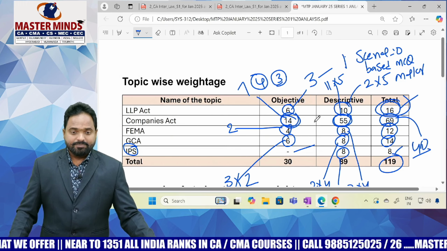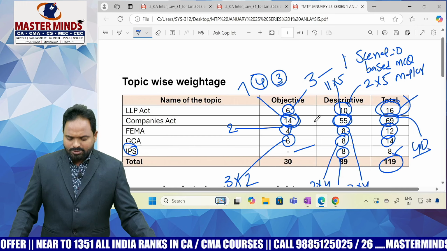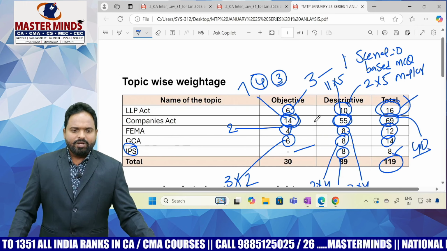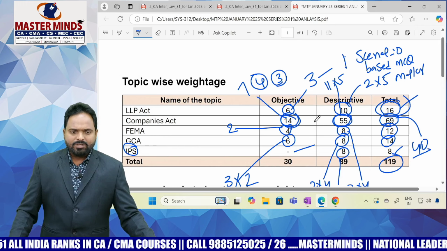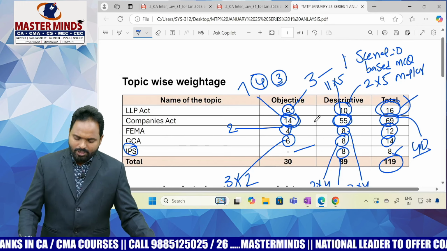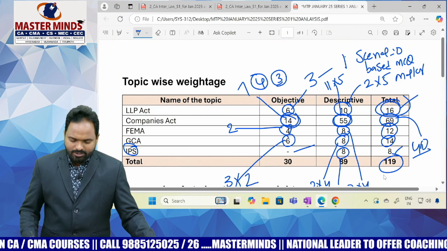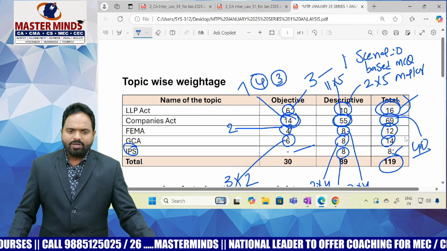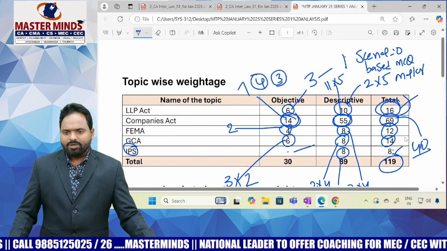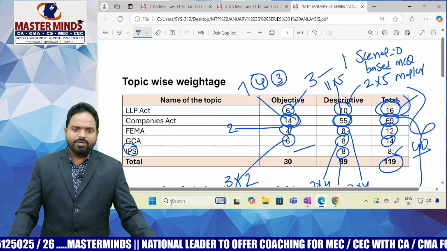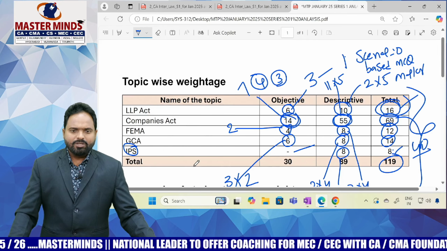Topic wise weightage. I think almost they maintain the same weightage which is provided to the students. The weightage table has been provided to the students now, the board of studies provided the weightage table. I think more or less the same weightage table has been followed. Only thing is for interpretation of statutes, they said upper limit, lower limit. When compared to the upper and lower limit, yes, it is within the weightage only. They are following topic wise weightage in the recent MTP which they released.